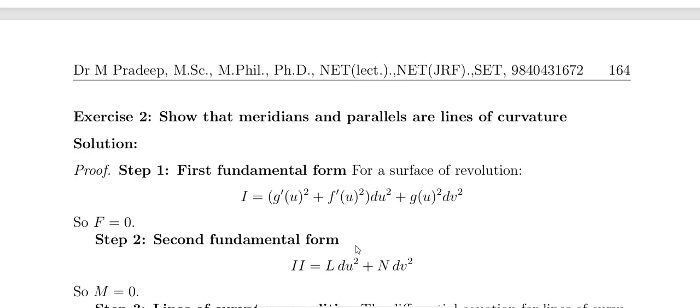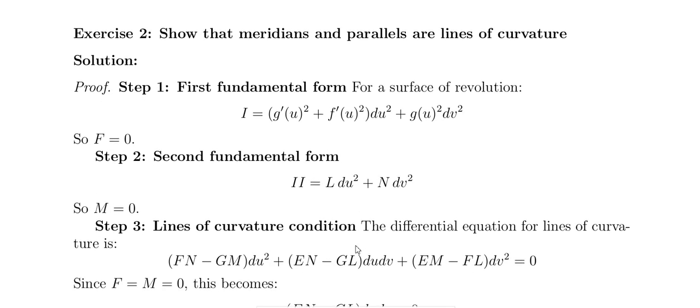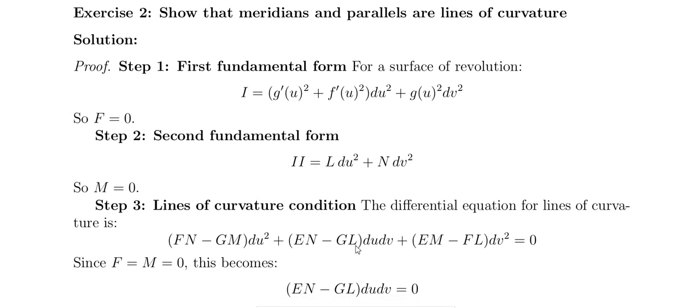And show that the meridians and parallels are lines of curvature. First of all, this is the first fundamental form, and the second fundamental form. Okay, and the lines of curvature condition, the differential equation of the lines of curvature, is (fn minus gm) du square plus (en minus gl) du dv plus (em minus fl) dv square equal to 0. Since f and m are equal to 0, when you substitute here we get (en minus gl) du dv equal to 0.